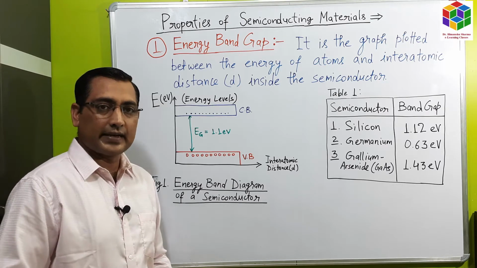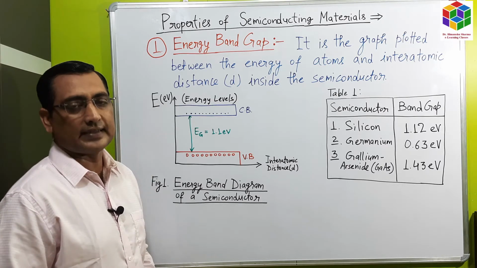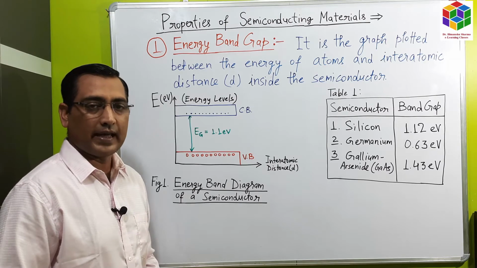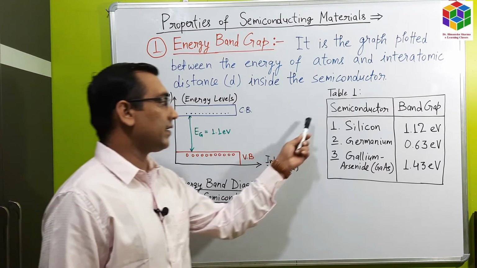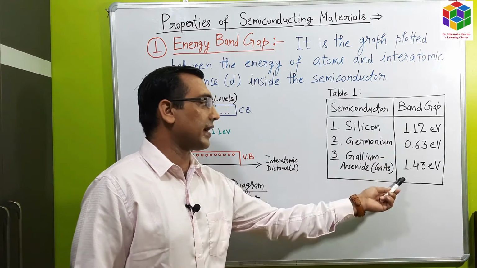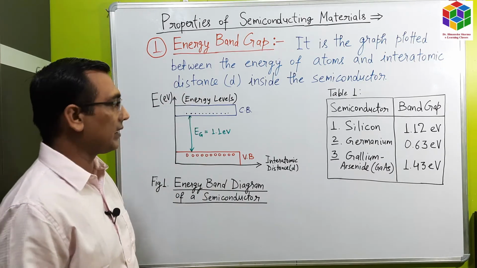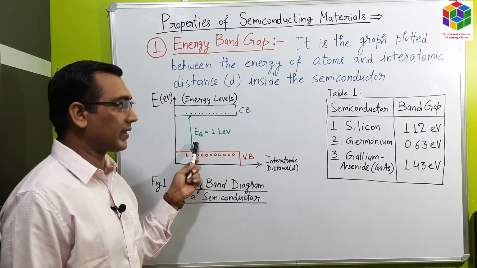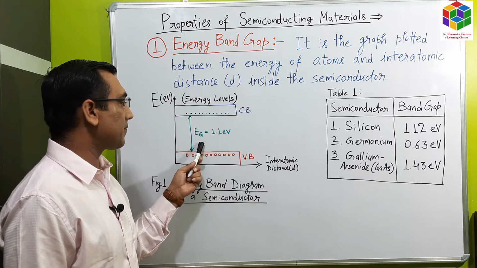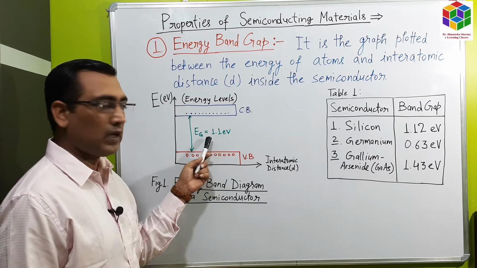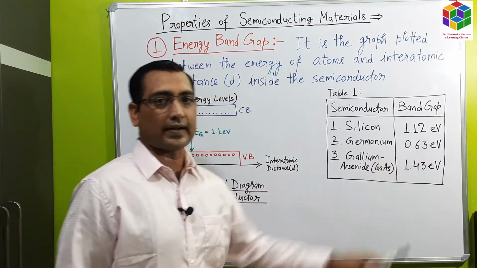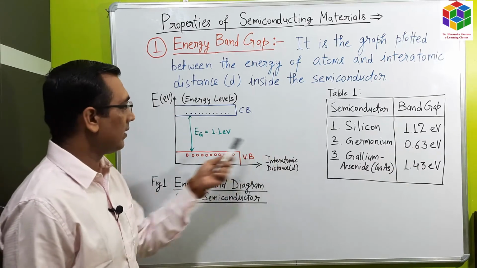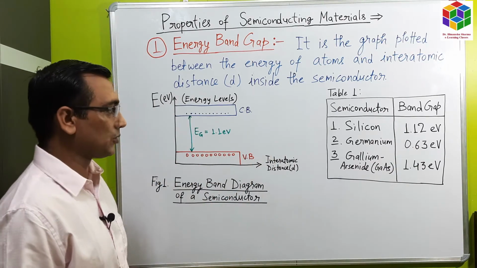There are generally three types of semiconductor, that is silicon, germanium and gallium arsenide. Here we have shown the energy band gap of all three semiconductors. In case of silicon semiconductor, this energy band gap value is 1.1 or 1.12 electron volt as shown in the table and in the diagram also.